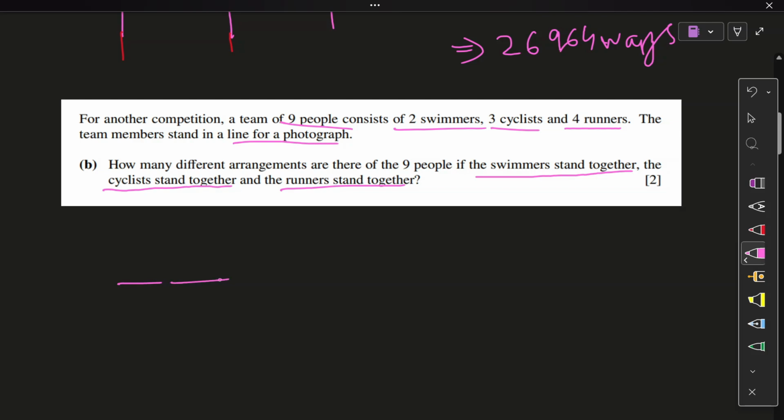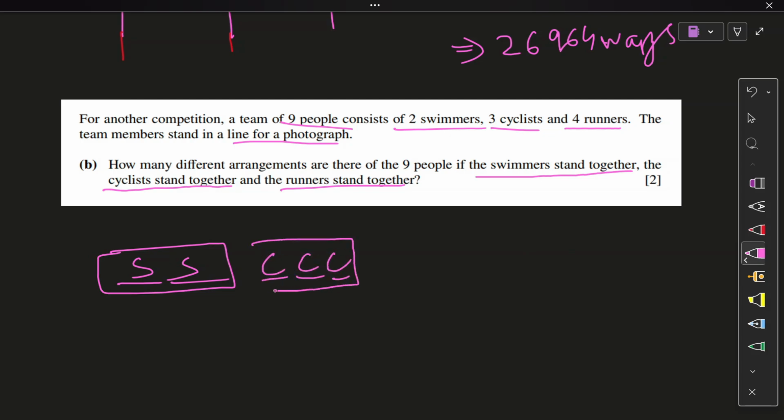2 swimmers. So one, two, swimmer, swimmer, box them up. They have to be together. They're standing in a line, right? So how many cyclists? Three. One, two, three, 3 positions, box them up. Anything that you need together, box that up. One, two, three, 4 runners. They also have to be together. 4 positions occupied. One, two, three, four. Box them up as well.